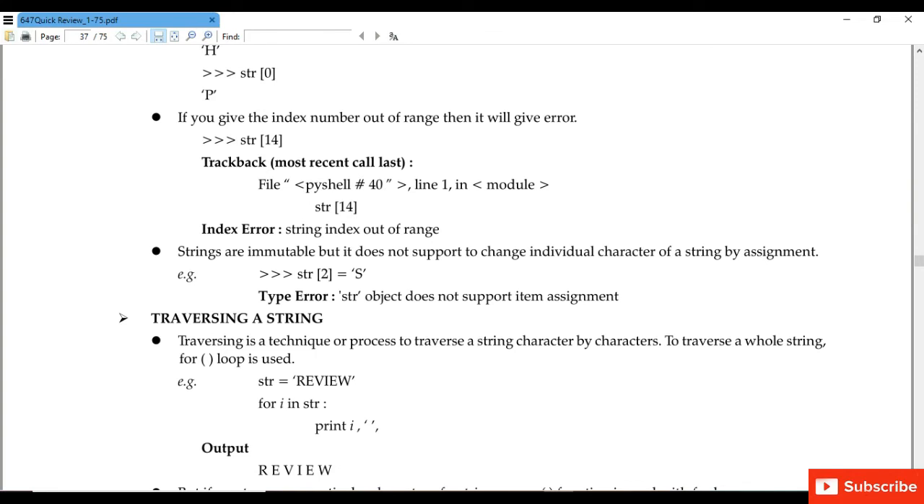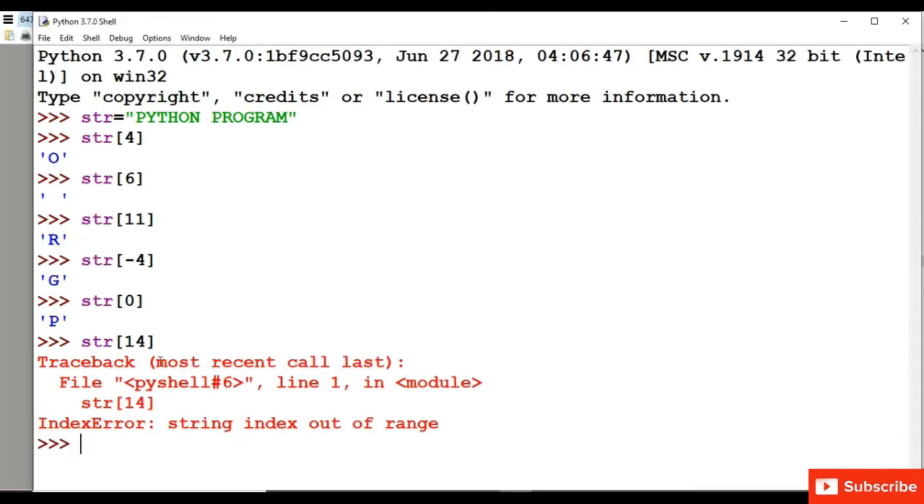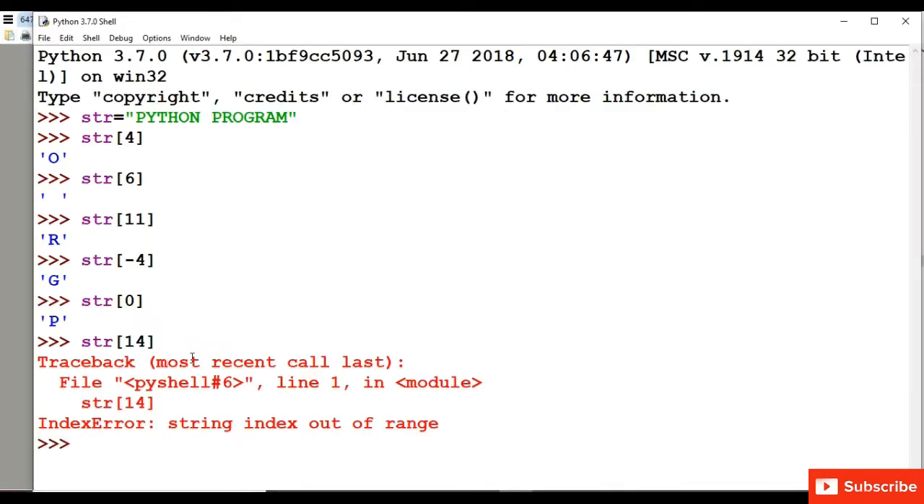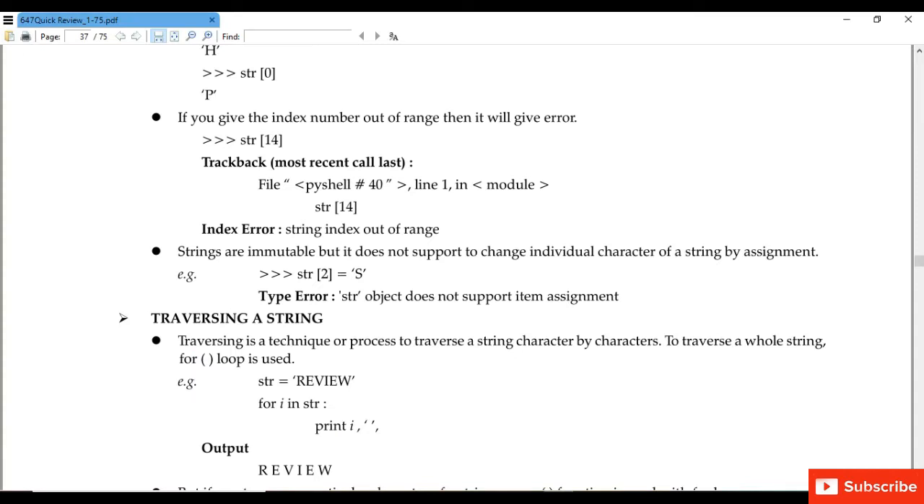Please note that if you give an index number out of range, then we will get an error. For example, we have written str 14. So none of the characters represents index number 14. There is no character which represents index 14. So we will get an error. Strings are immutable. This is very important. Please note this.